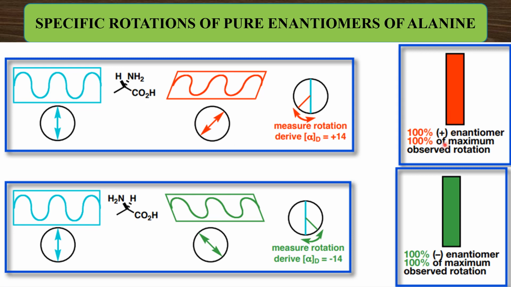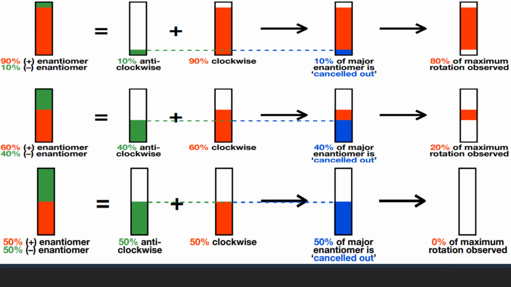So let us consider this cell with complete red is pure dextrorotatory alanine. This green is pure levorotatory alanine. Now if you are given a mixture of dextrorotatory and levorotatory enantiomers, the red for dextro and green for levo.